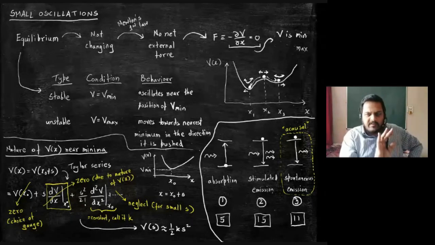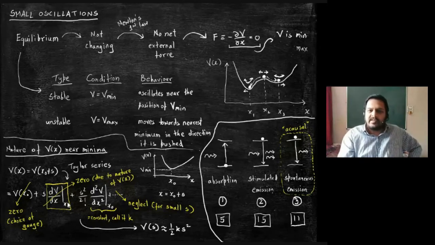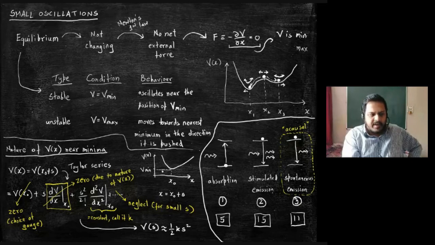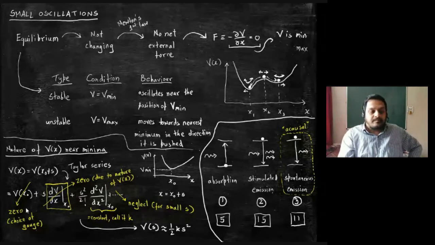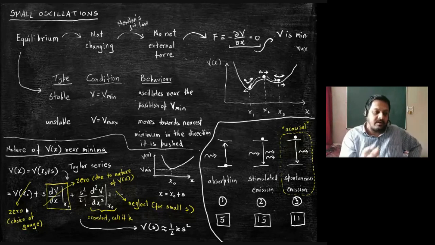These two terms can always be made 0. There is no approximation there. This term is 0 because the potential is minimum at that point. Second term is 0 because of the slope. The first term can be neglected, because you can always say that my 0 of potential energy starts at the bottom of the potential, and therefore potential is 0.